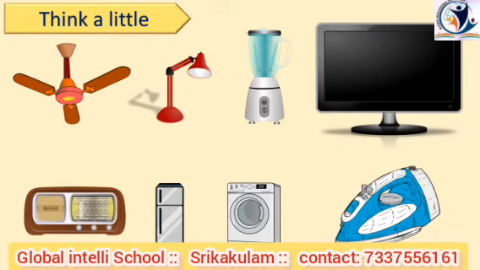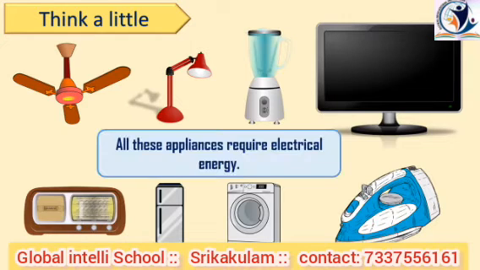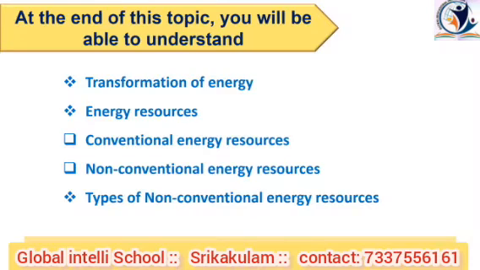Lamps, a fan and all the other appliances are run by electricity. These appliances convert electrical energy into light energy, sound energy, mechanical energy and heat energy. This energy can be transmitted from one place to another with the help of a wire.